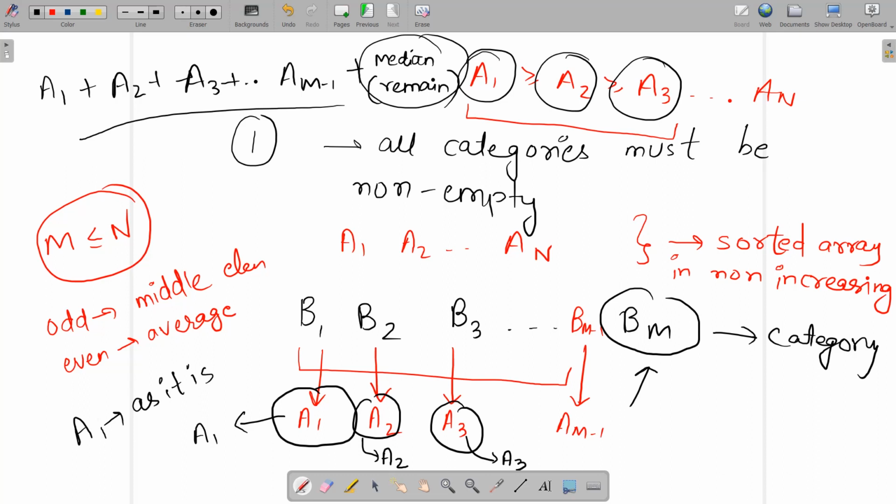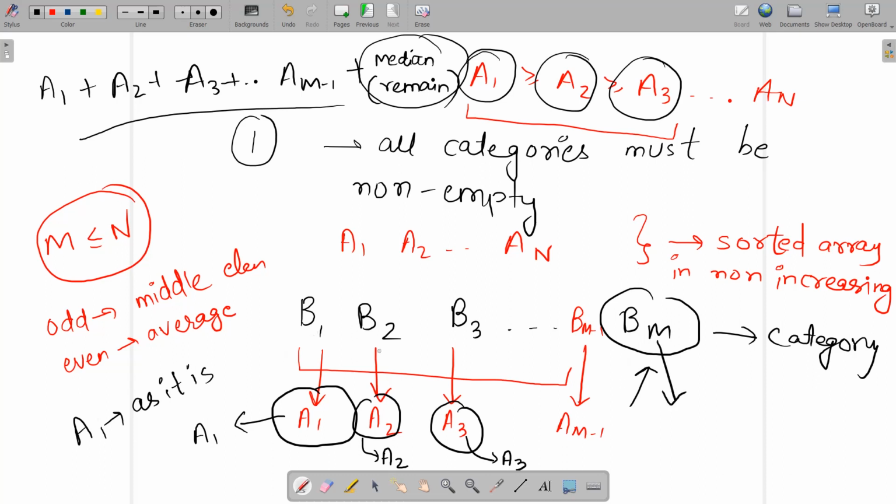So the key idea to solve this problem is to sort the array A in non-increasing order and always put one element into exactly one category until exactly one category, that is the bm category, is left.